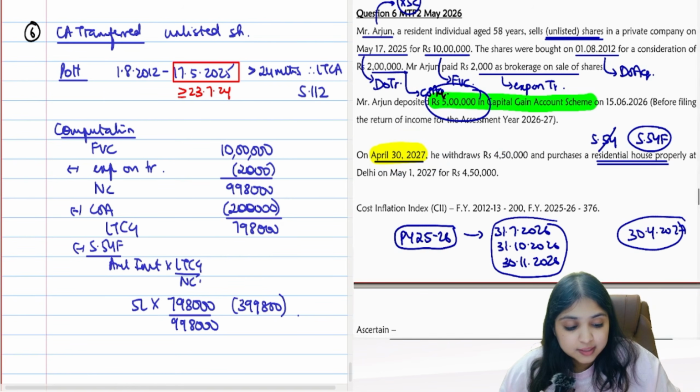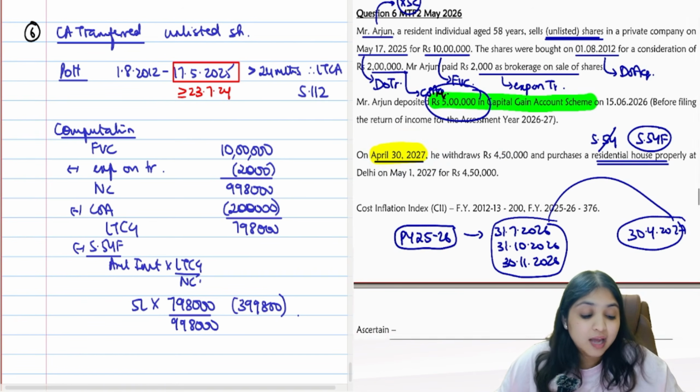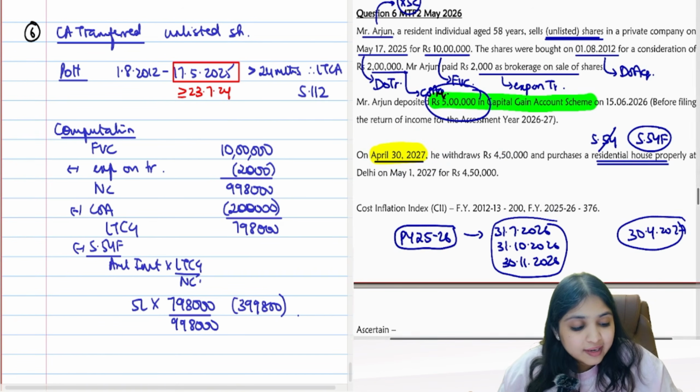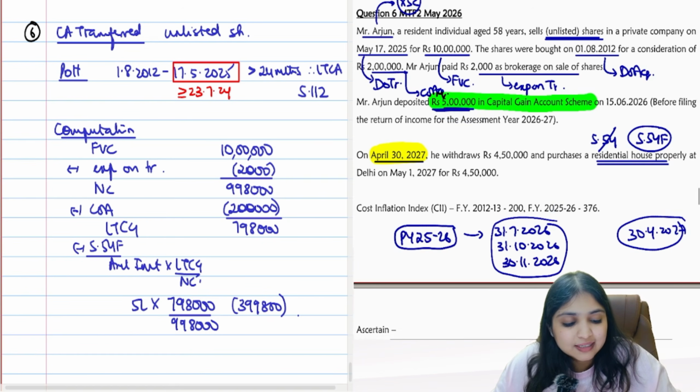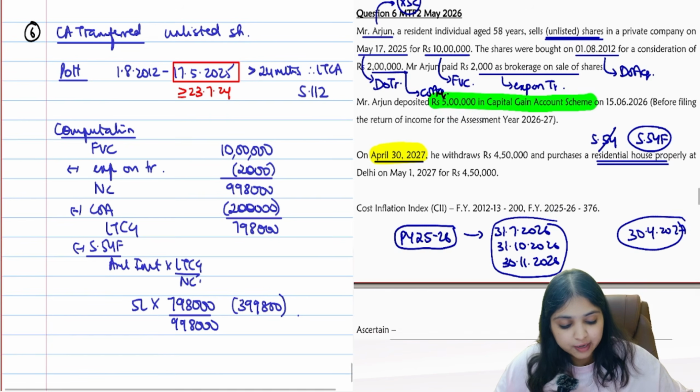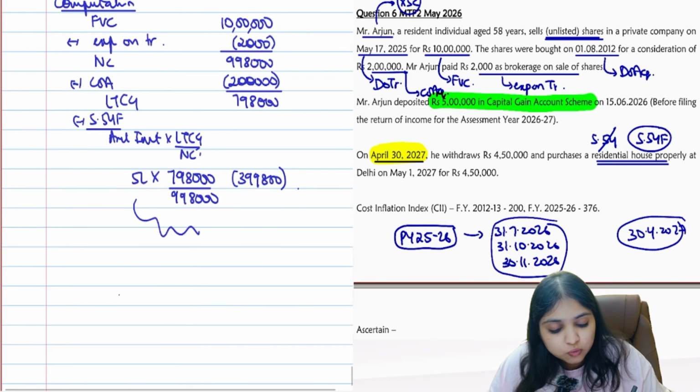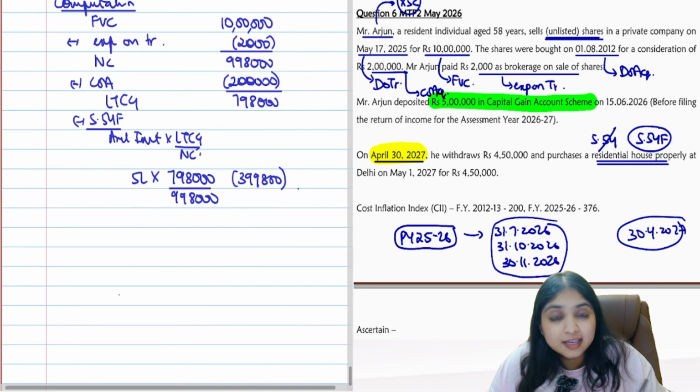But in this question, I'm buying the new house only in 2027, that is after my ITR dates. So when I'm filing the ITR, I don't know how much I'm going to be investing in the new house. Therefore, I will take the CGD number. CGD number is 5 lakh rupees over here. So 5 lakh into LTCG by net consideration, 399,800.